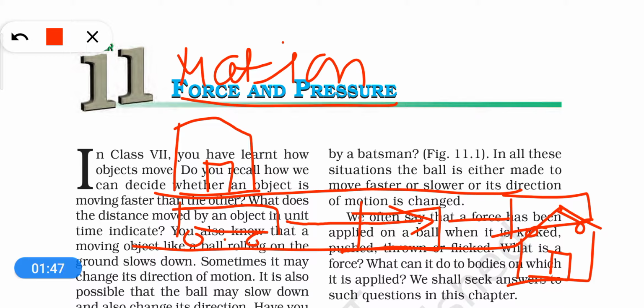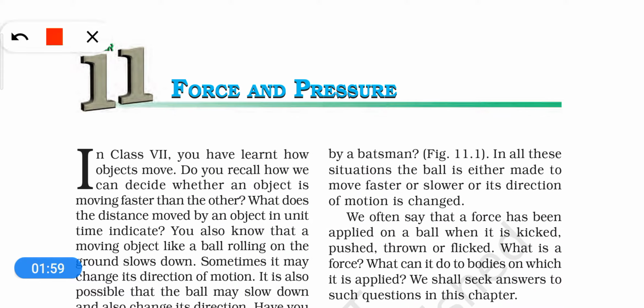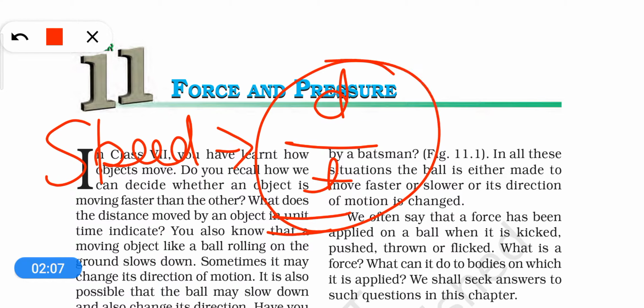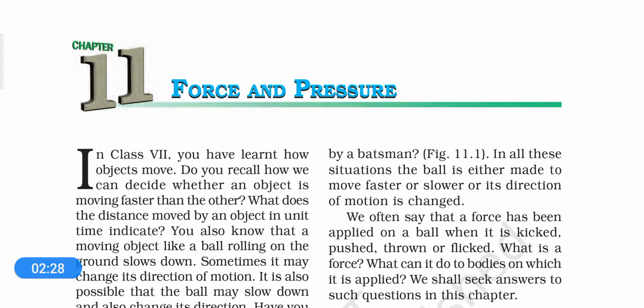But have you ever thought how we tell that something is moving faster or slower? How do we compare? By comparing its speed. Do you know what is speed, dear students? Yes, you know speed. Speed is distance upon time, means the amount of distance traveled by something that is moving in a unit time is called speed. For example, we note the speed of any car in kilometers per hour. Okay, so dear students, now we know what is motion and what is speed.